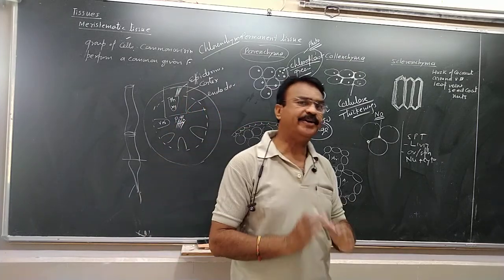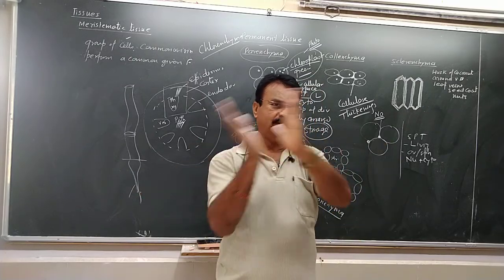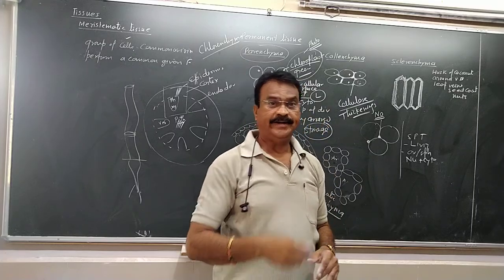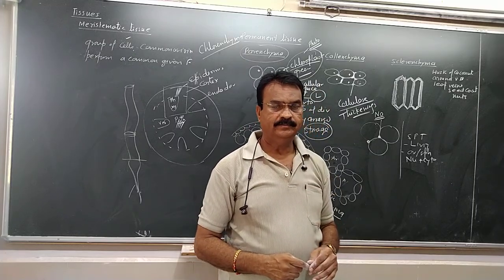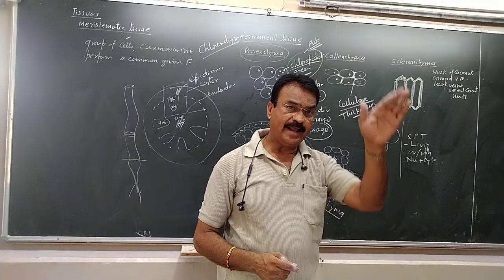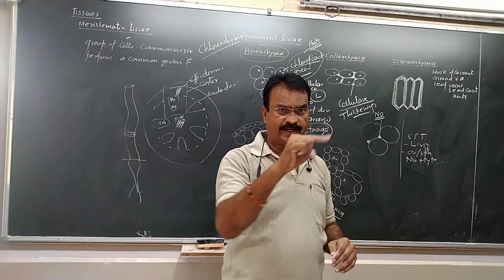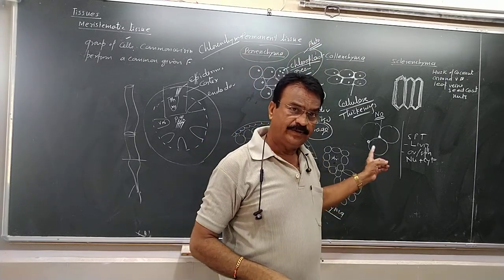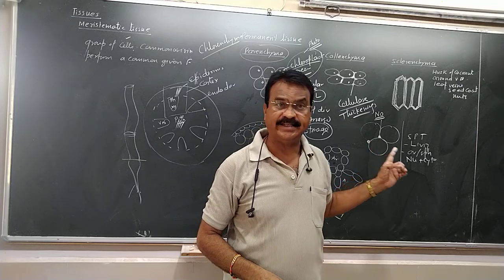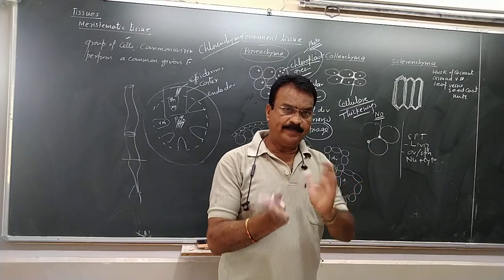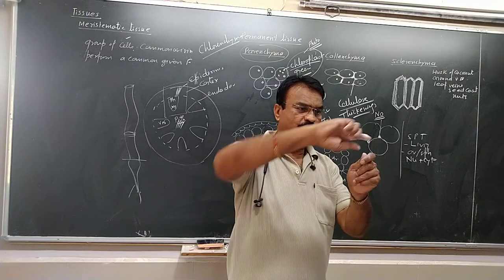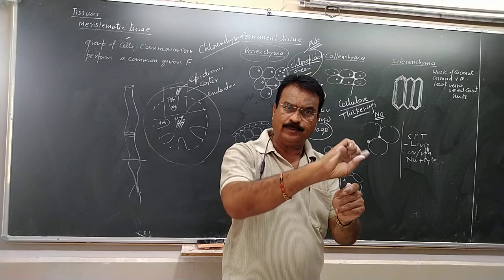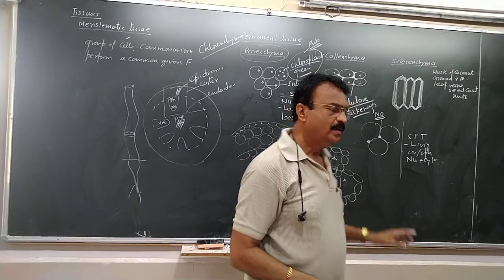For example, Ashoka tree. When the wind blows, the trees bend like this and this, but they do not break. The tendrils, the plants which are climbers, their stems bend in any direction. That bending nature is due to this collenchyma, which provides elasticity. So the plant parts become elastic. If you bend some plant, it will bend like this, and if you release, it will again come back to its original position. That elasticity is due to this collenchyma.